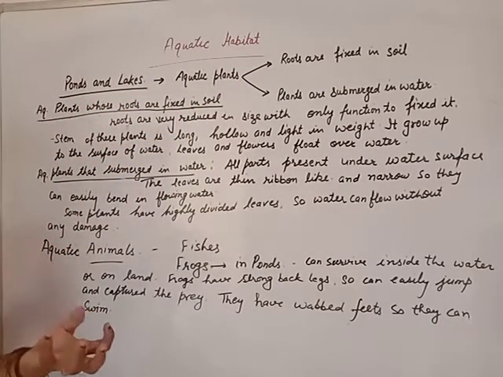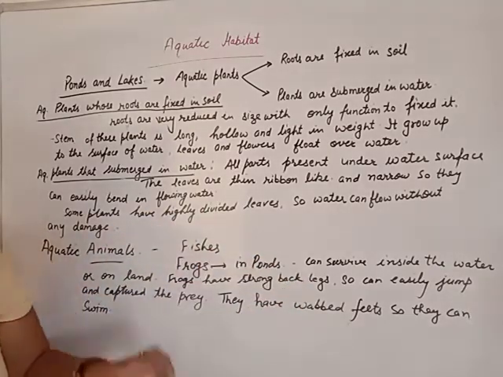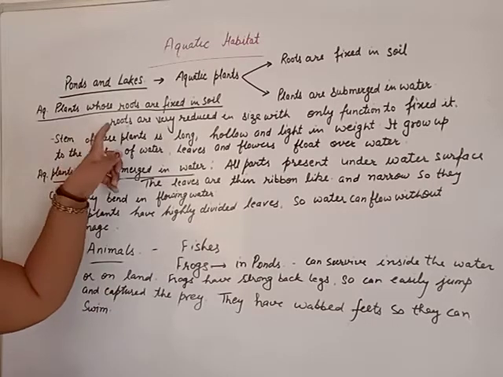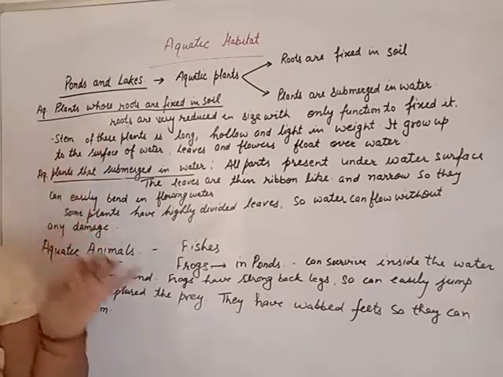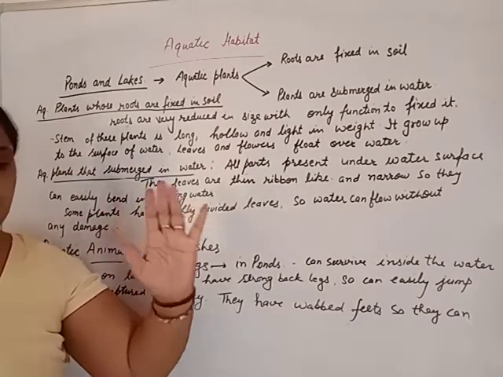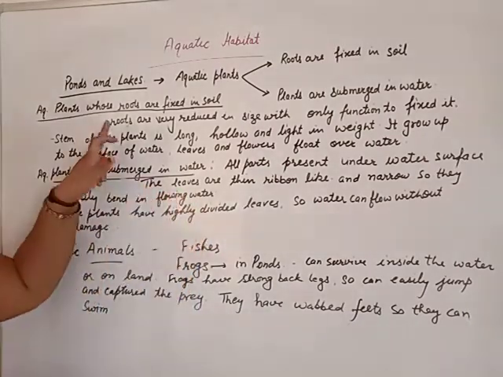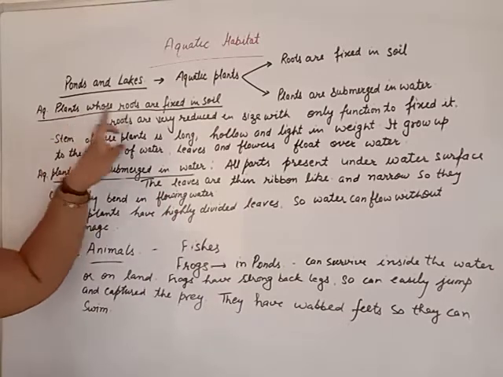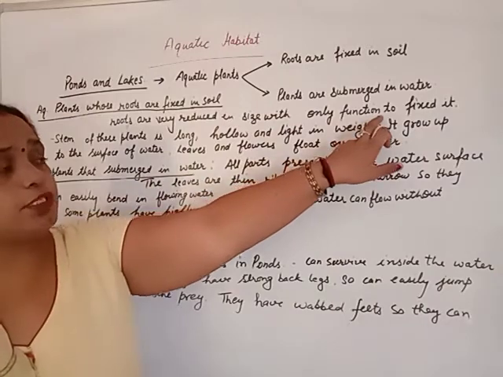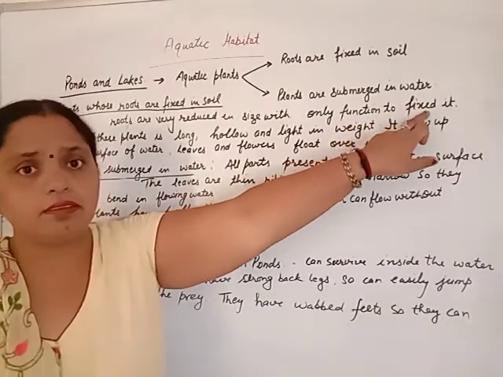They are not for absorbing water, because the plant is present inside the water or near the water. So absorption is not necessary. These roots only perform the function of fixing the plant, so it stays stable at a point. Roots of these plants are reduced in size.